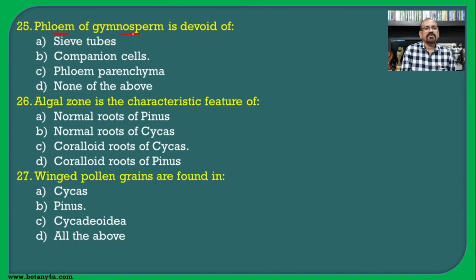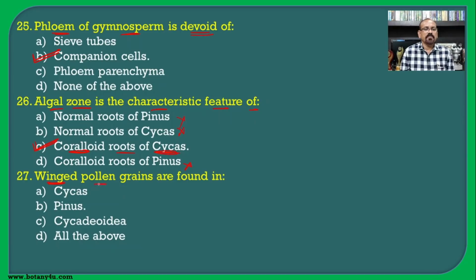Then the phloem of gymnosperm is devoid of, as we have seen earlier, in the xylem there is an absence of vessels, and in the phloem there is an absence of companion cells, and hence B is the correct answer for this question. The algal zone is the characteristic feature of, as we have seen earlier, the cortical region of the coralloid root, and hence the coralloid root of the cycas is the correct option. The coralloid roots are not found in Pinus, and in the normal roots of cycas or Pinus there is no algal zone.